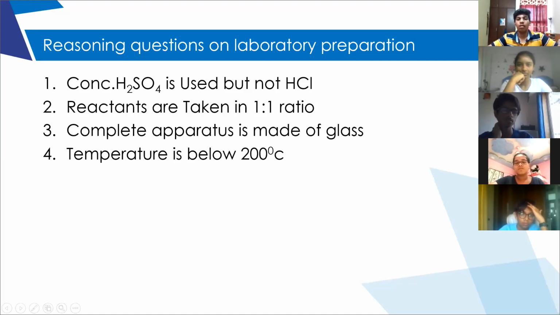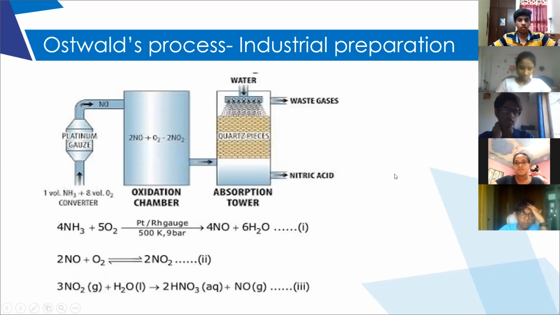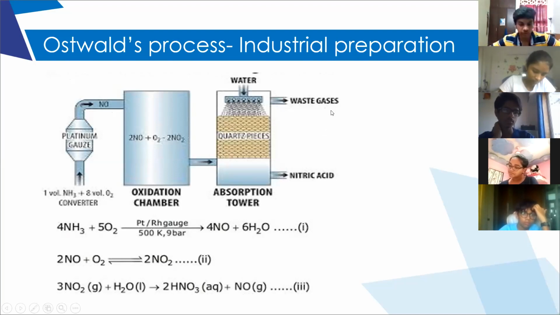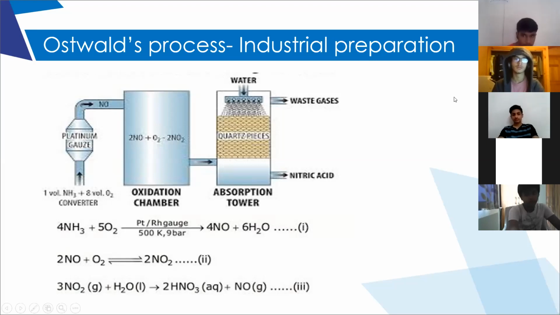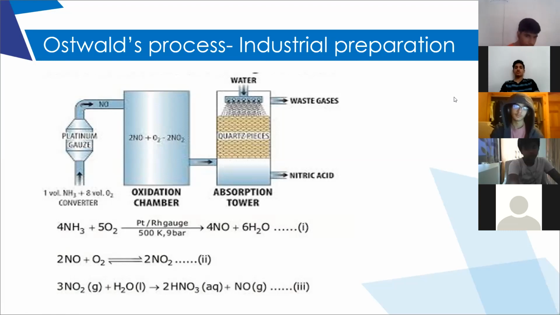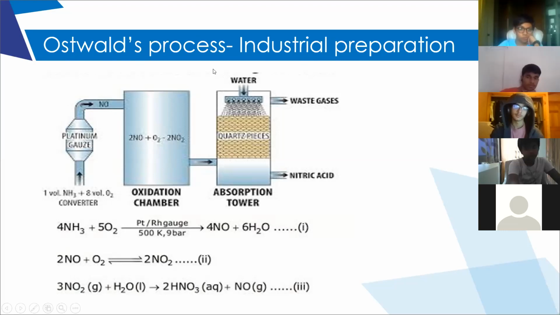Next, coming to the industrial preparation of nitric acid, it is called the Ostwald process. Do you all remember, the industrial preparation of ammonia is called Haber's process. The industrial preparation of sulfuric acid is called the contact process, whereas the industrial preparation of nitric acid is called the Ostwald process.